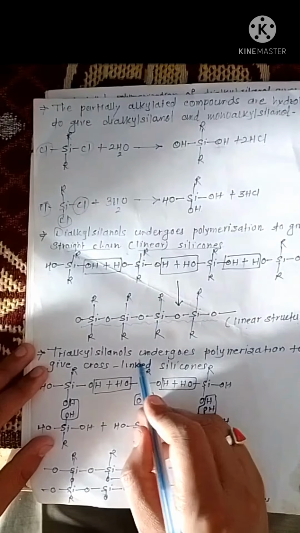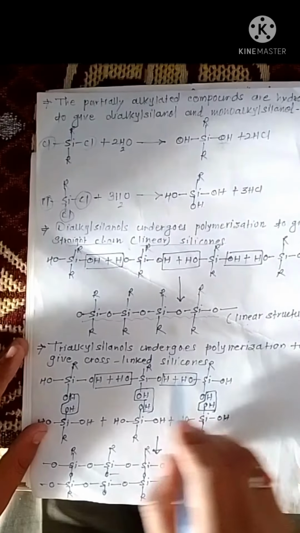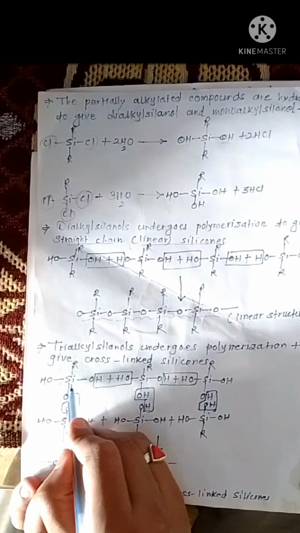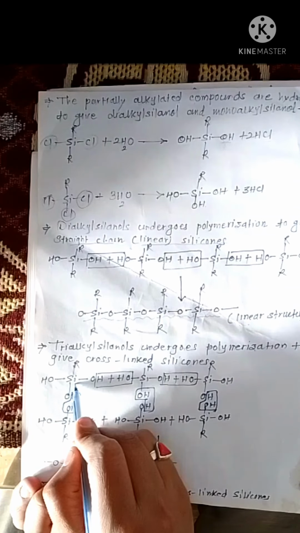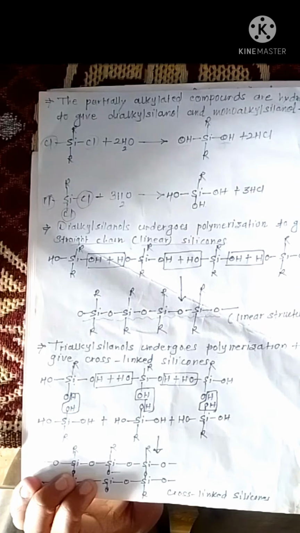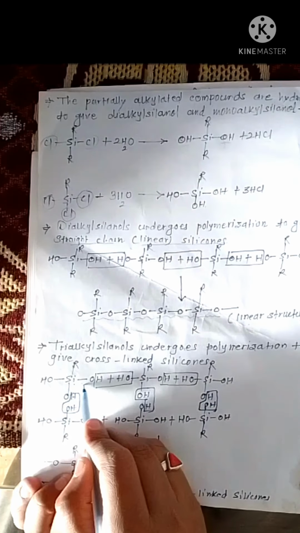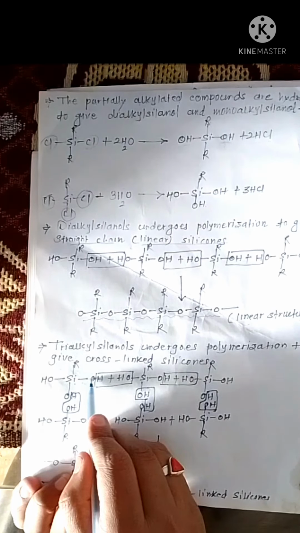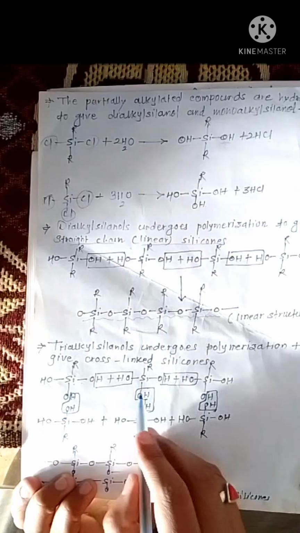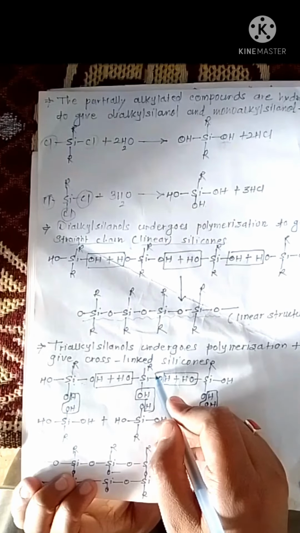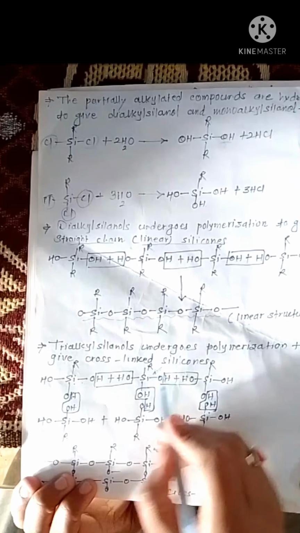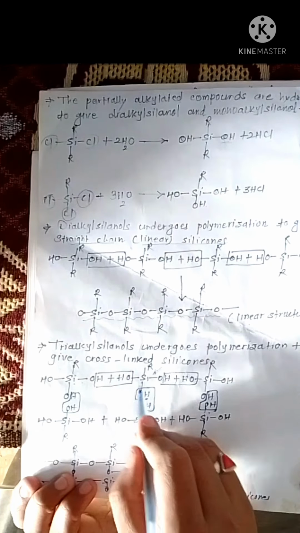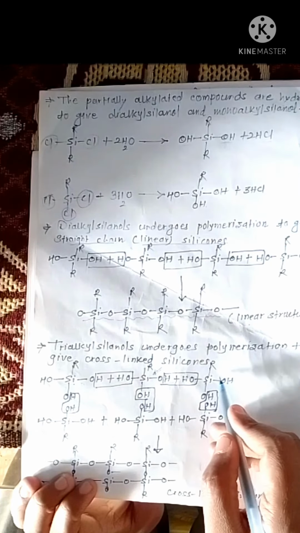Now trialkyl selenols also undergo polymerization to give cross-linked silicones. Just see, this is the unit of trialkyl selenol. In this unit we can clearly see that trialkyl selenol has 3 hydroxy groups, so it can react with 3 other trialkyl selenol units.